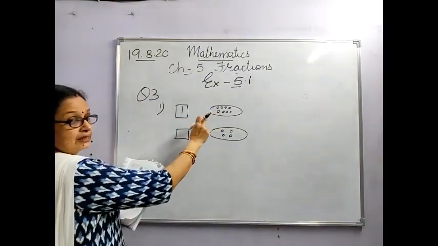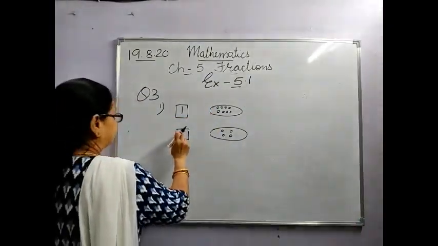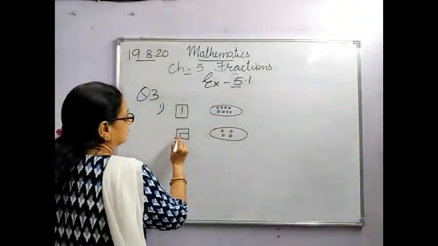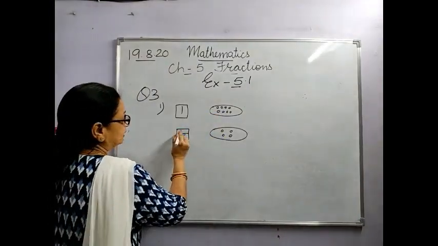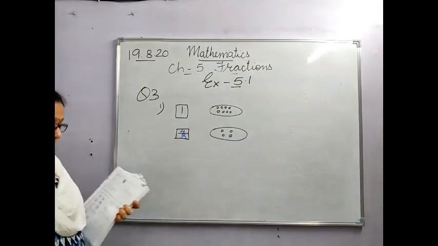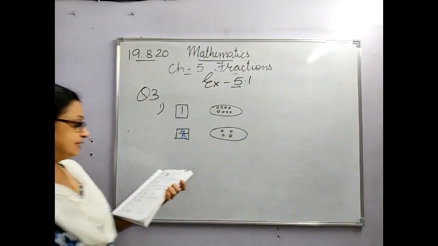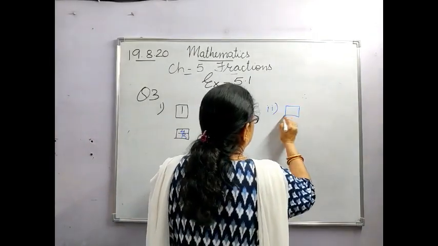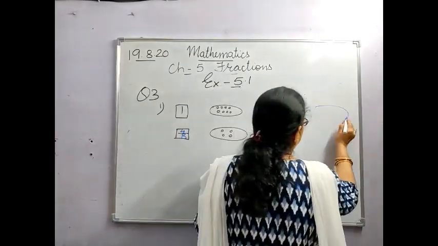So whole, how many are there? That is, you have to write the fraction in it. You have to write, so how many parts? 8. Out of which how many are there? So it is. Like this you have to do. See the next one. 1 whole is given.